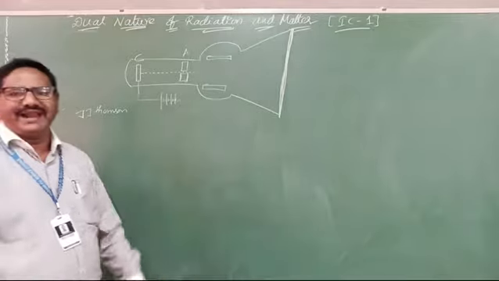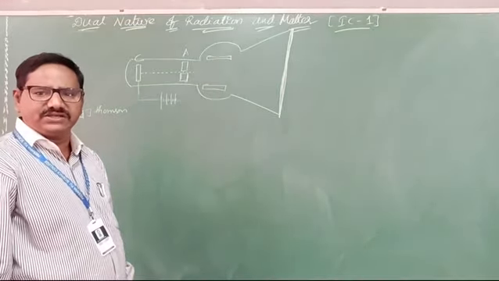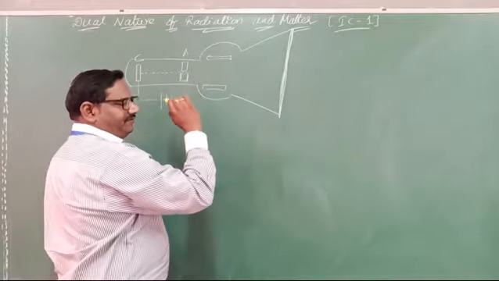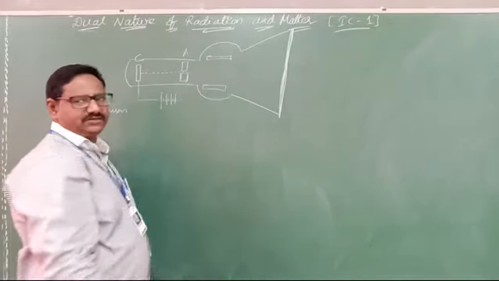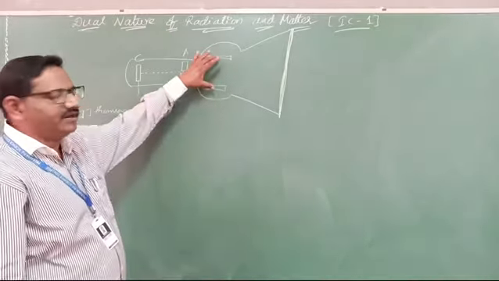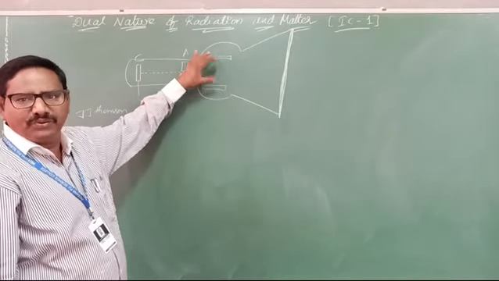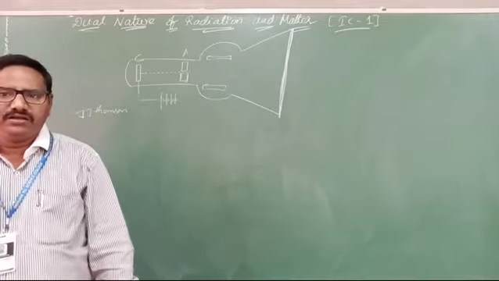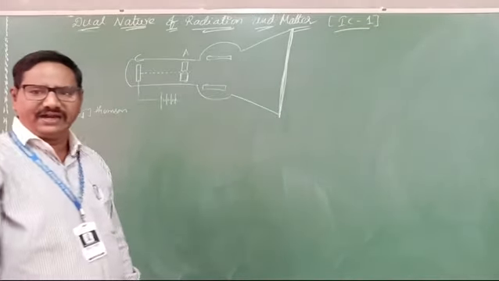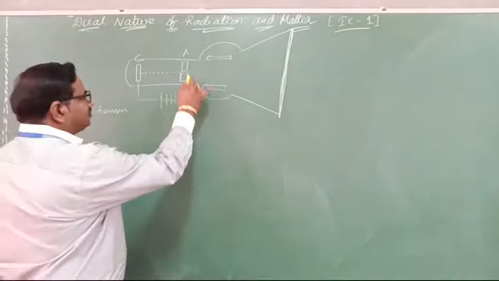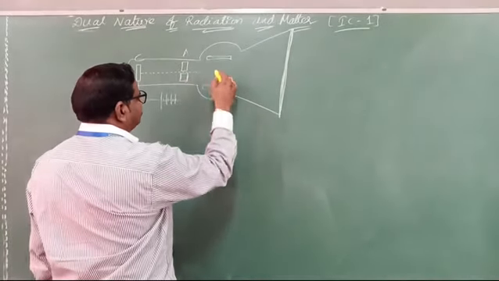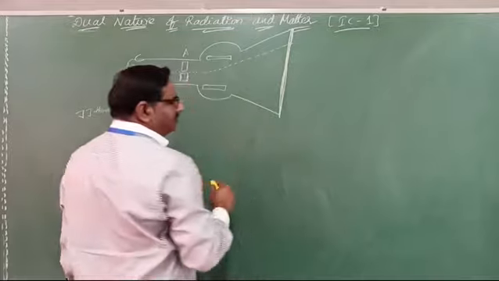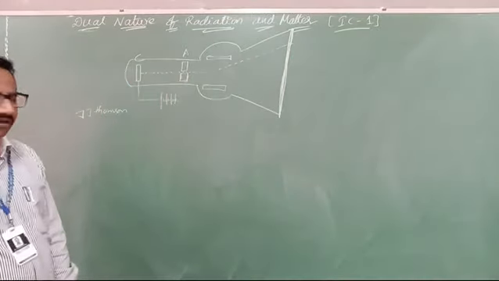While it is moving, what did J.J. Thomson do? First, he applied an electric field between these two plates in the evacuated discharge tube. Then what did he observe? When the electric field is applied, the cathode ray deviates like this and touches here.